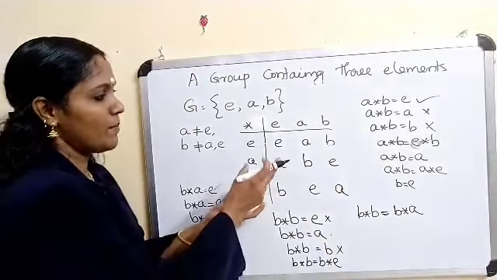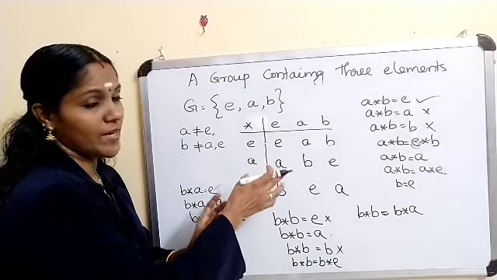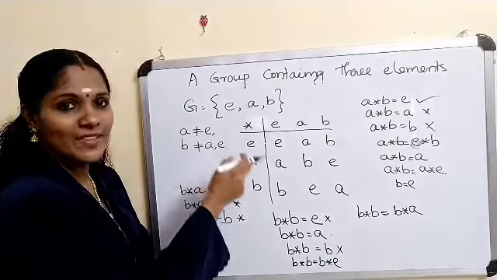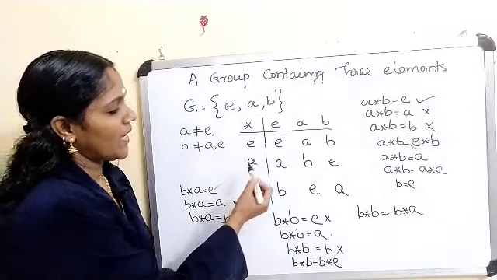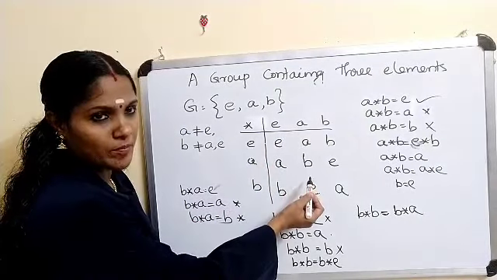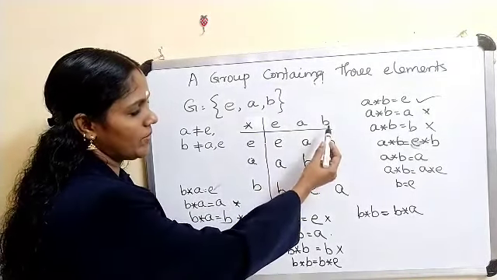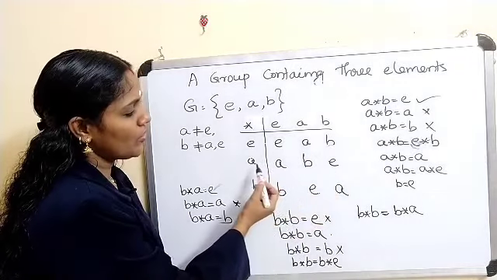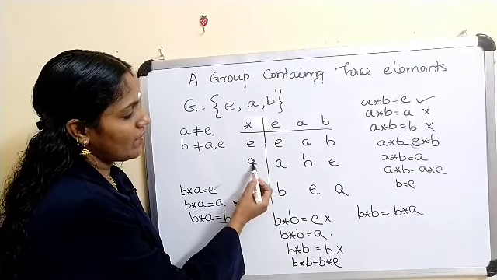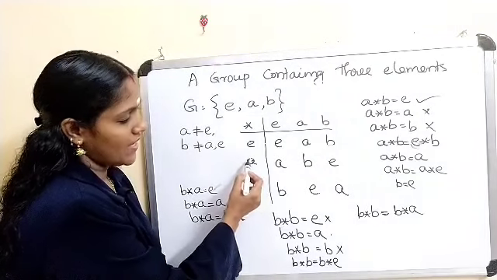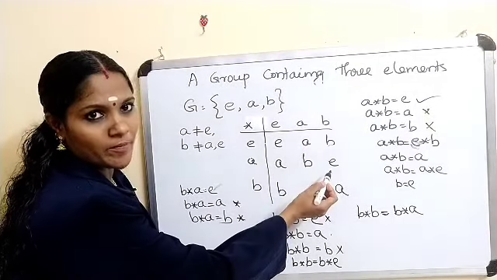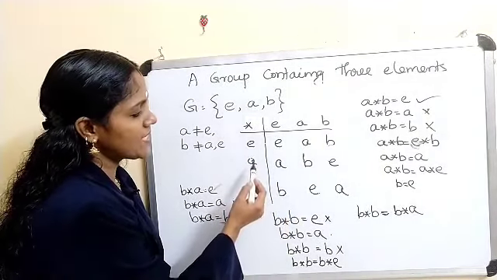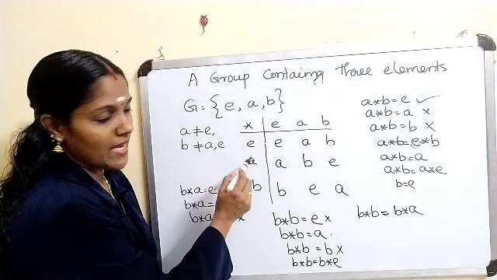Therefore, this is the binary operation table for a group with 3 elements. A operated with A gives B, and A operated with B gives E. So clearly, what about the inverse of A? The inverse of A is B. So the identity element exists.